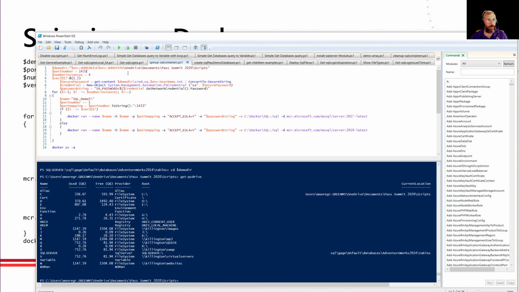Again, we set up a demo directory and port number, which looks familiar. How many SQL servers do I want? I'm not greedy. Four is going to be enough. I don't need more than that. So let's see what happens at this point.